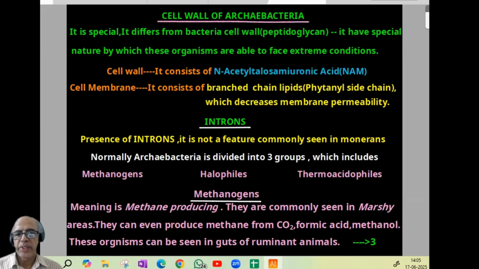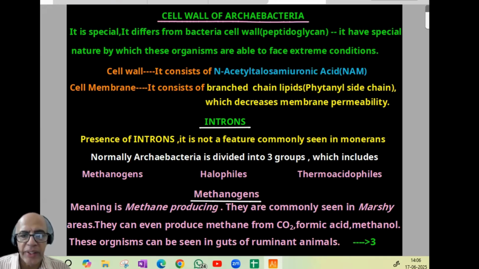When we proceed with the second page, we are starting with how archaebacteria are able to survive in extreme conditions. It starts with the cell wall. Cell wall in archaebacteria is special because it differs from the bacterial cell wall that we already studied. It is peptidoglycan in a typical bacteria. Here it is different. In archaebacteria, it has special nature by which these organisms are able to face extreme conditions.